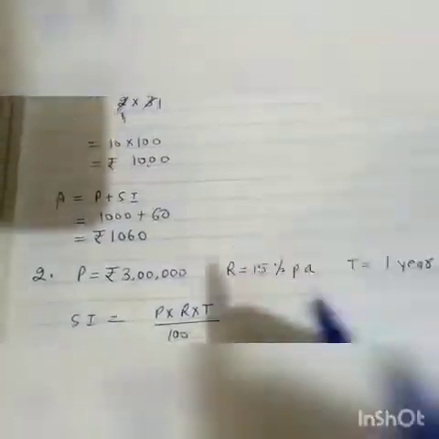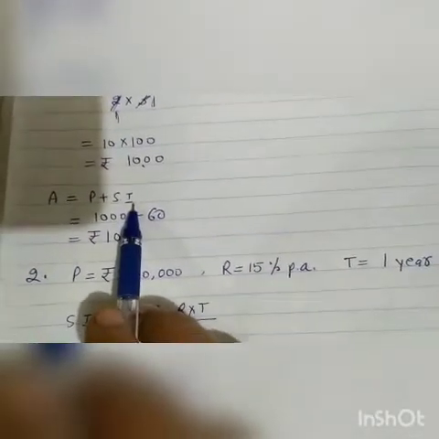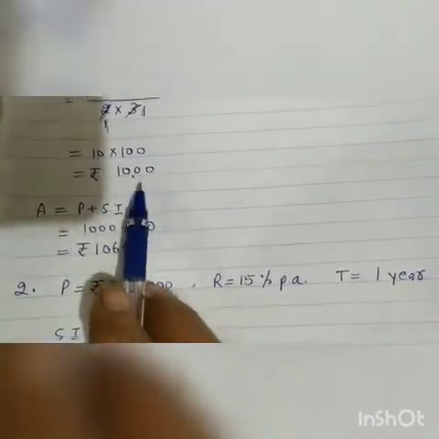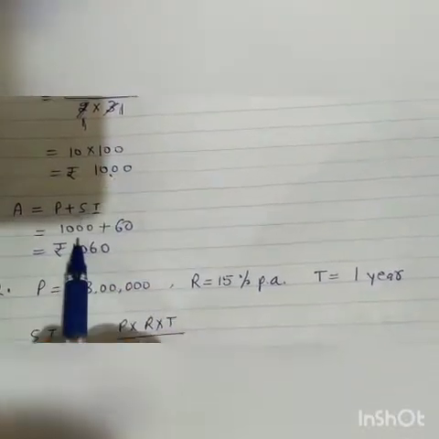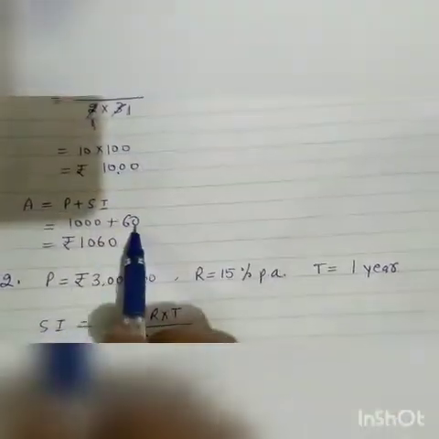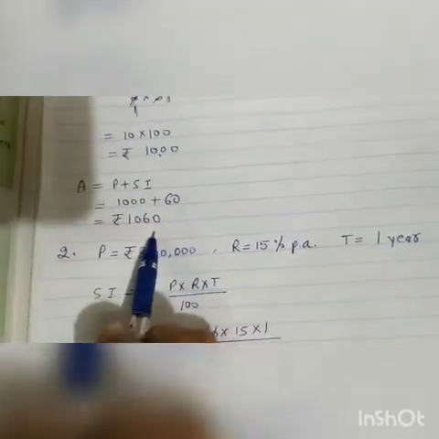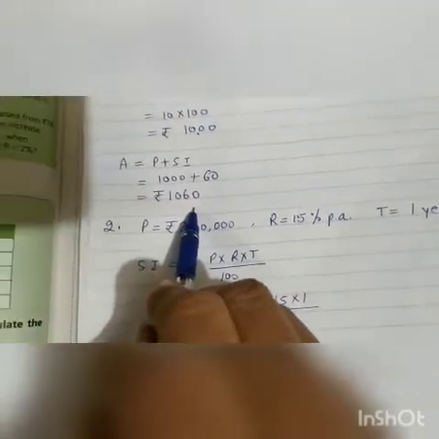Now amount is equal to principal plus simple interest. Principal is 1000 rupees, which we have found out, and simple interest is given 60 rupees. It is 1060 rupees. Clear?